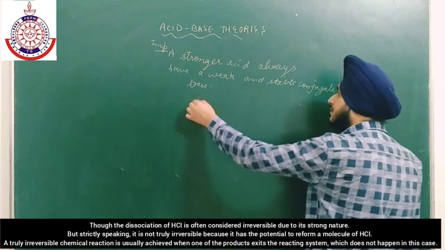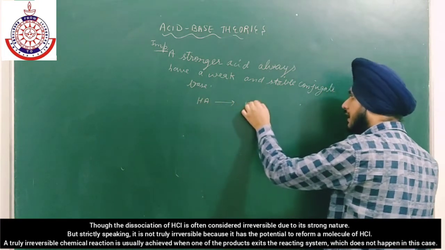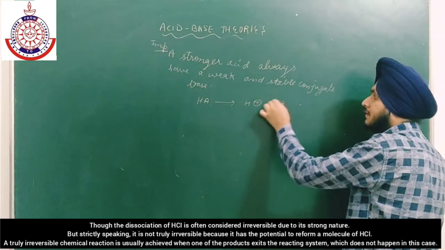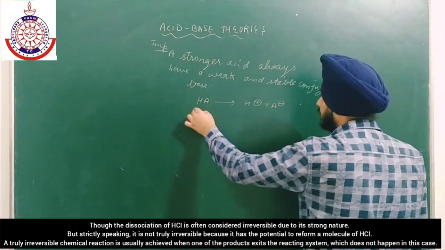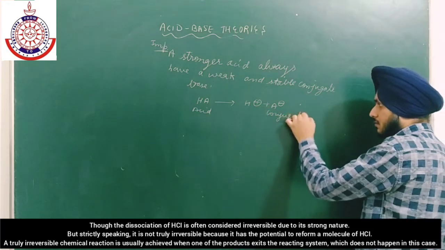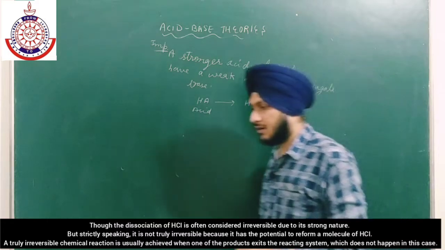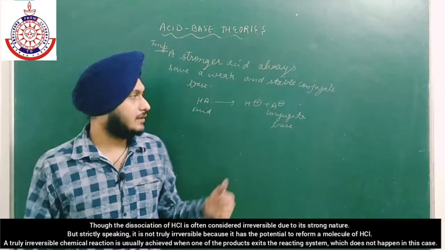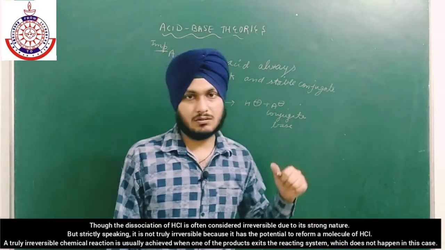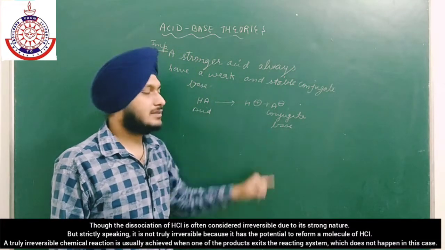For example, if we have an acid HA, it can easily give H positive and A negative. Okay, this is the acid, this is its conjugate base. Now how can we predict whether this acid is strong, or whether its base is strong or weak?